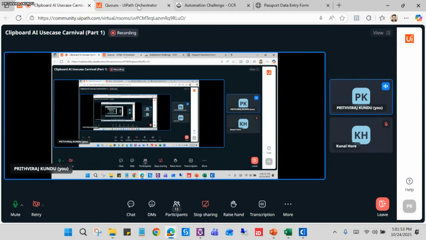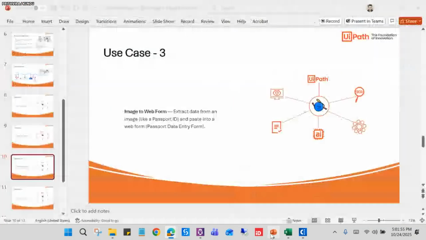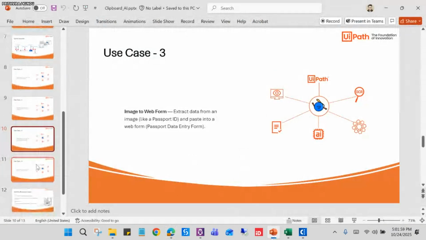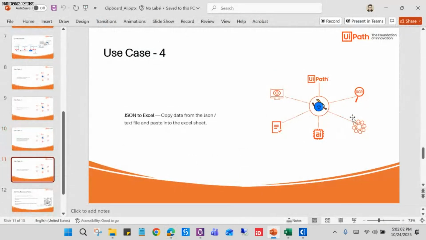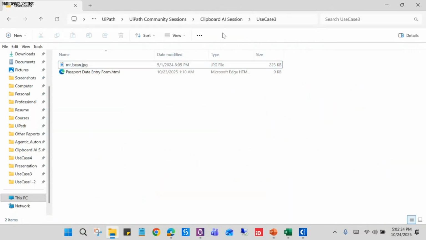Okay, so guys, now let's go to the next slide. This is our last use case. As of now we have extracted images, and we have extracted structured Excel data, so we have extracted tables, right? But now we'll extract JSON formatted data. So let's see how Clipboard AI can copy that JSON data and convert it into Excel or CSV data. So let's go to our fourth use case.